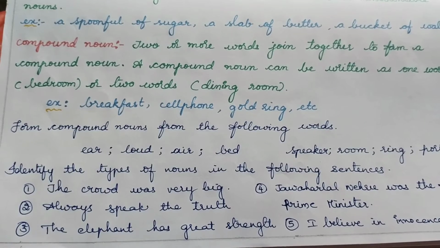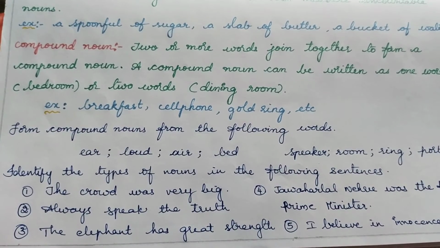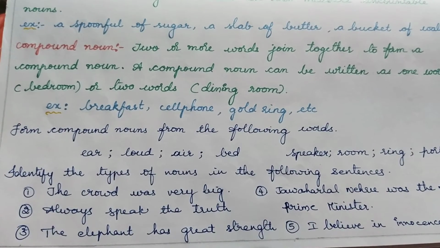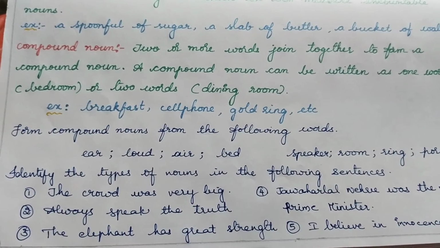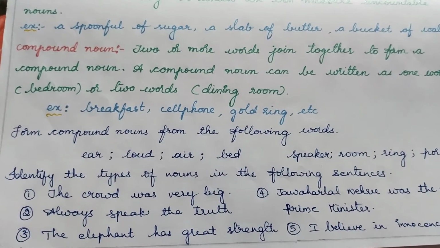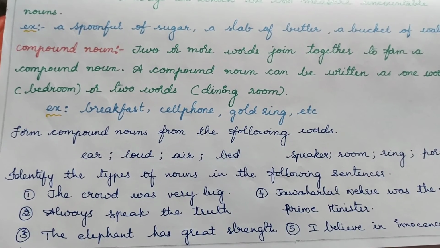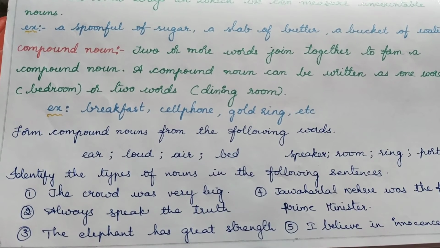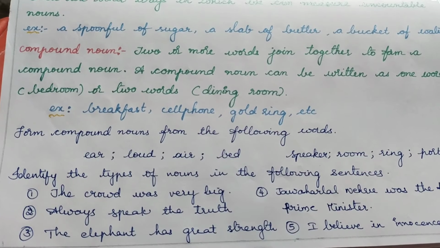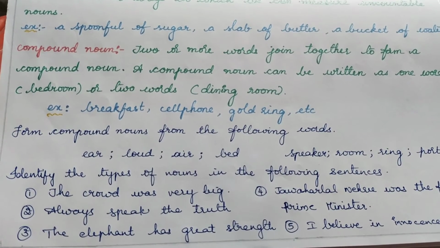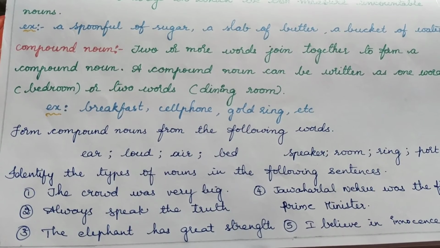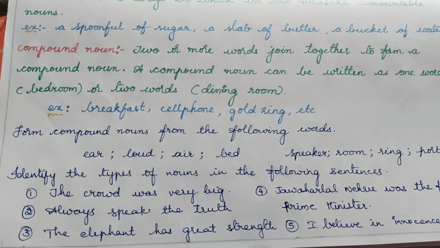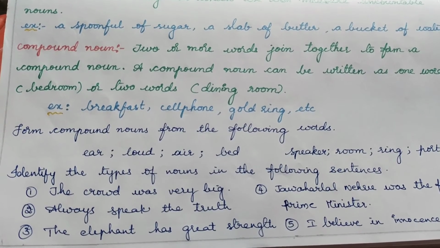Coming to compound nouns, a compound noun is the combination of 2 or more words. So 2 or more words joined together form a compound noun. A compound noun can be written as 1 word or 2 words. When we join 2 or more words to form a new word, it is called a compound noun. These can be written as a single word or 2 words. For instance, bedroom or dining room. And examples of compound nouns can be breakfast, cell phone, gold ring, etc. Gold is different, ring is different. When we combine, we get a gold ring, a ring made out of gold. So that is a new word.